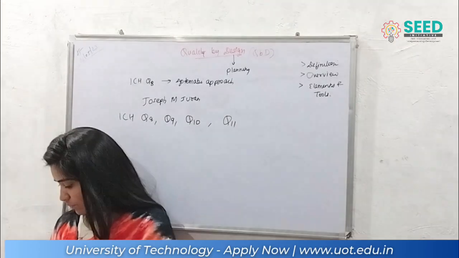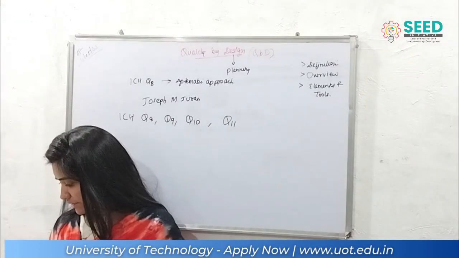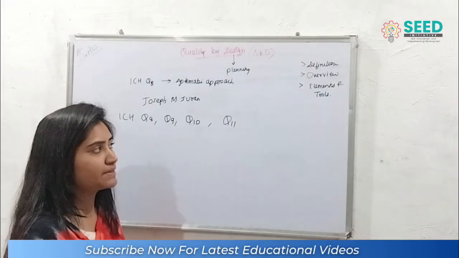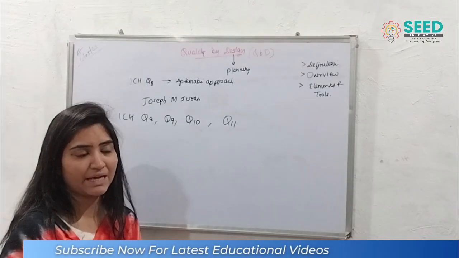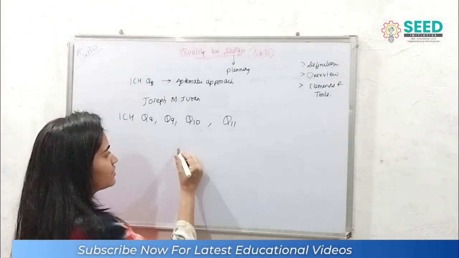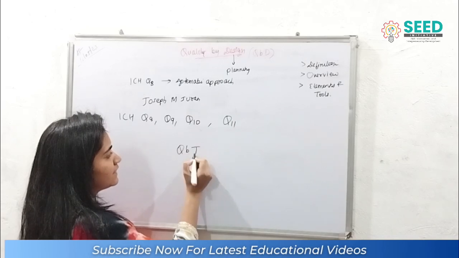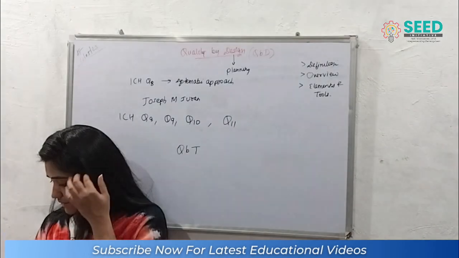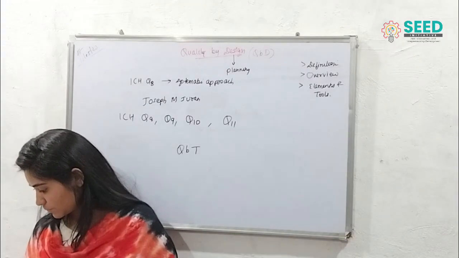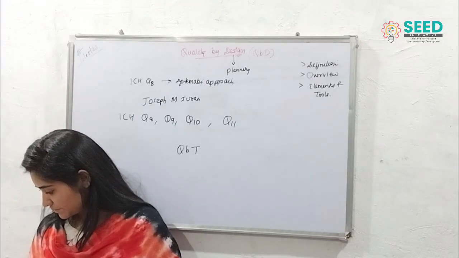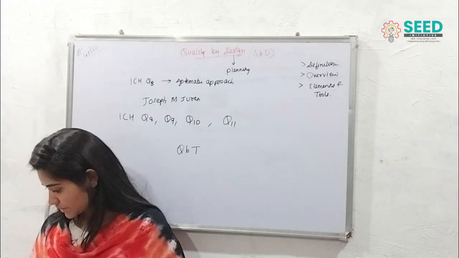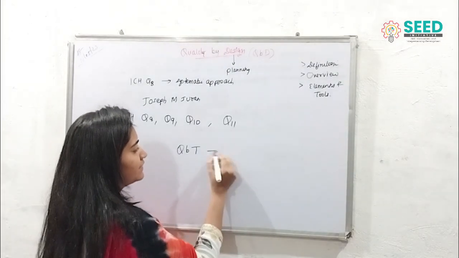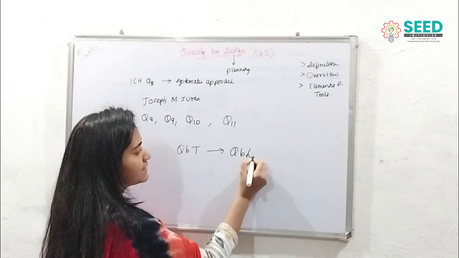Now we need to understand how this QBD concept has transitioned. Actually before, it was the QBT concept. What is the meaning of QBT? Here QBT means quality by testing. Quality by testing is converted into quality by design.